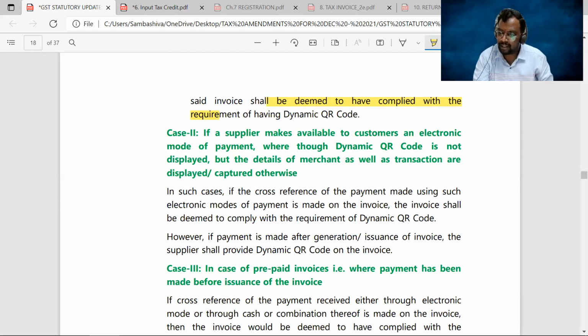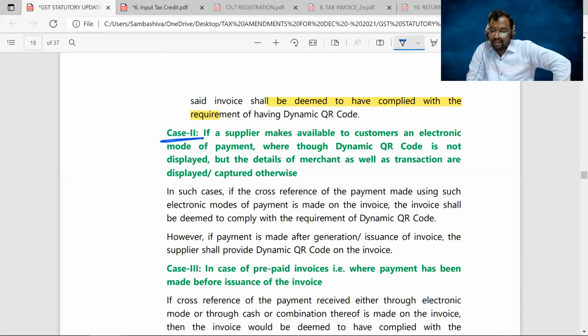Case 2. Look at case 2. If a supplier makes available to customers an electronic mode of payment where, though the dynamic QR code is not displayed, the details of the merchant as well as the transaction are displayed or captured otherwise.